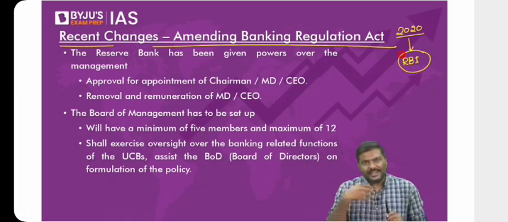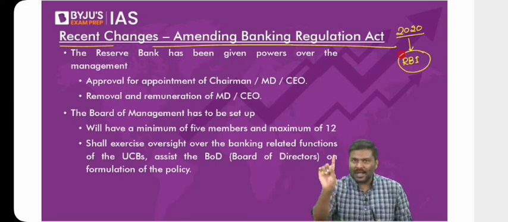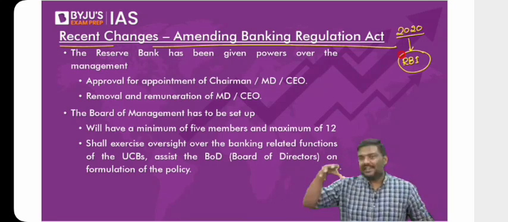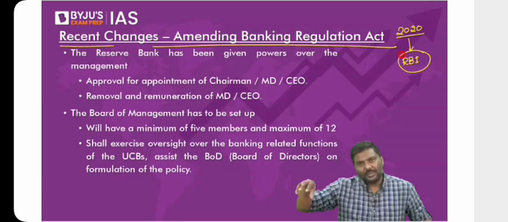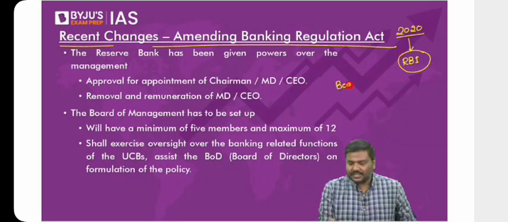Now how is it that RBI has been given more powers? Have a look at this. These cooperative banks will have to set up one more authority within the cooperative structure. Let's say there is an urban cooperative bank. This urban cooperative bank now will have to have one more authority within it. We already have a board of directors.